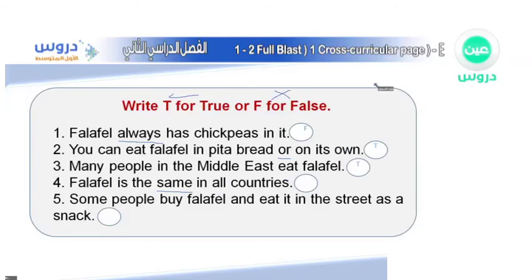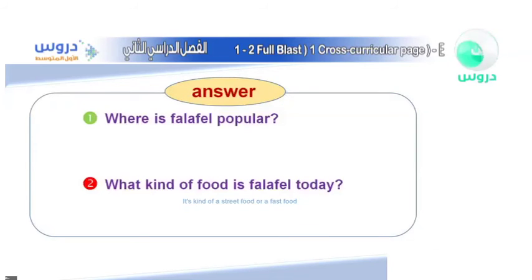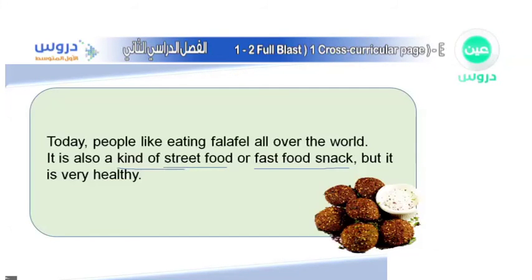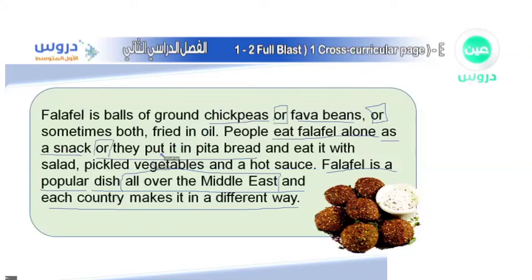Falafel is the same in all countries. Let's see. It is on the last paragraph, I guess. Okay, today people like eating falafel all over the world. It is also kind of street or fast food snack, but it's very healthy. Well, there is no answer in here. However,